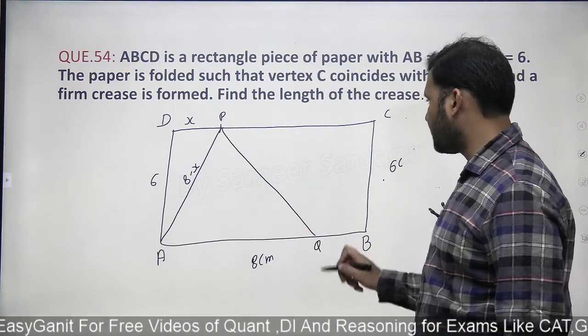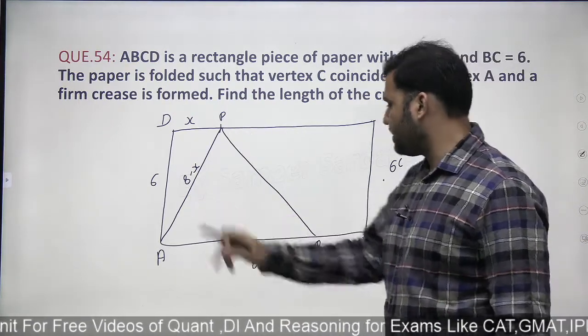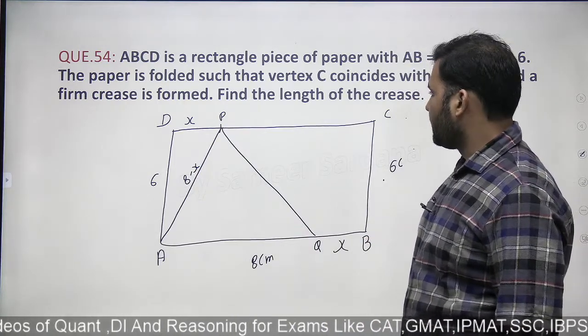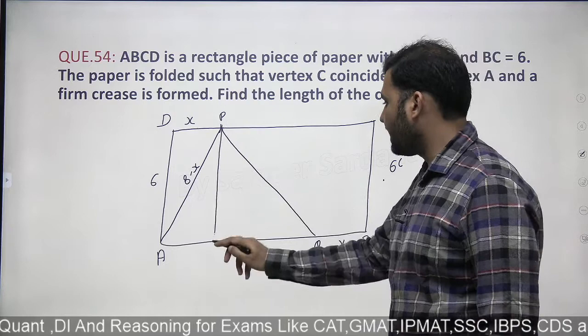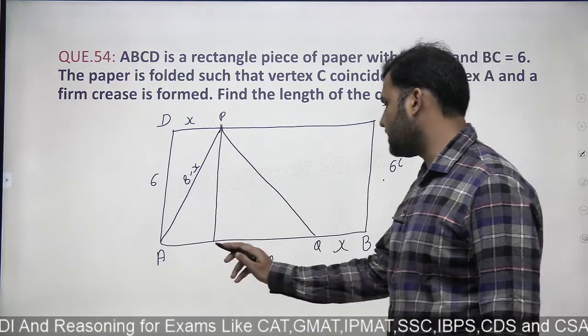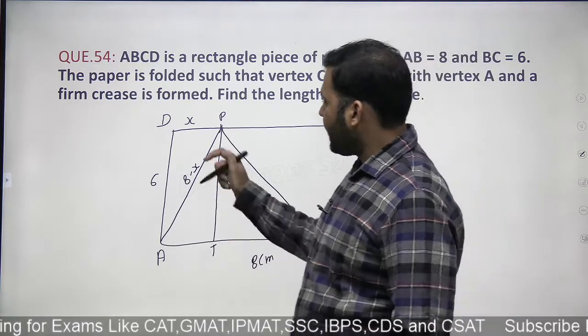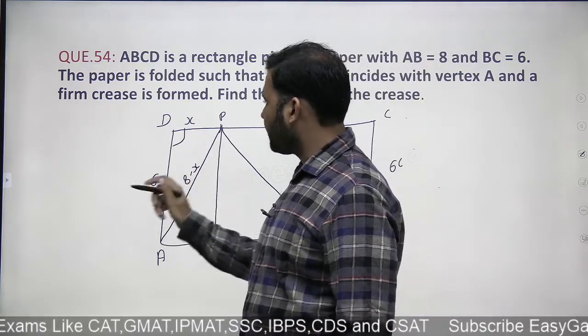Now let's say this PQ is a crease, right? So now this is x, this is 8 minus x. This will also be equal to x, right? So guys, if I find the length of x, I'll get my answer. Because then in the triangle PTQ, I can apply the Pythagoras theorem. And this is a right angle triangle. Can I apply the Pythagoras theorem here?